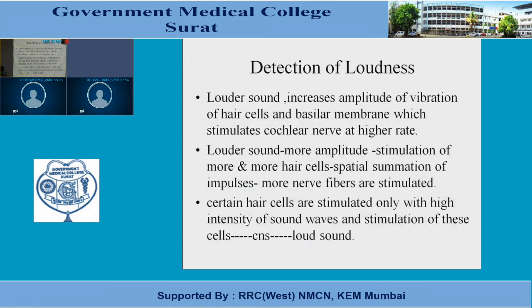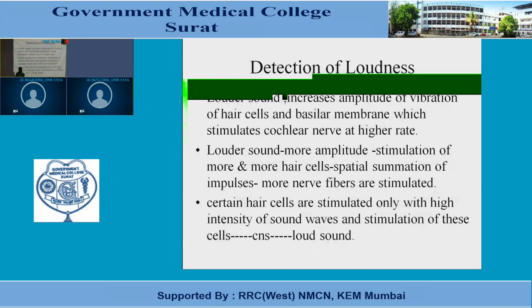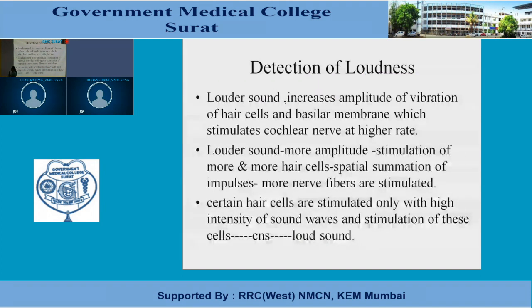Now, how is the loudness of the sound encoded? Loudness is determined by the amplitude of movement of the basilar membrane. If the sound is loud, the amplitude of vibration of the hair cells and basilar membrane will be more, resulting in an increased rate of impulses through the cochlear nerve.